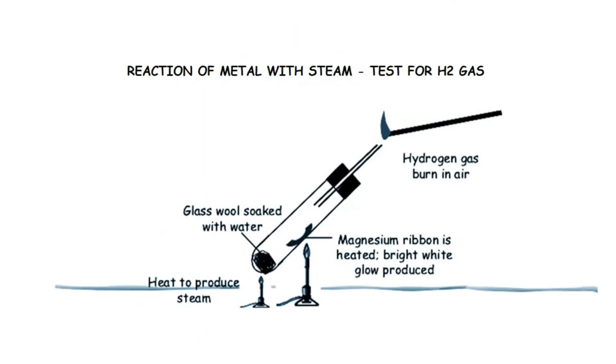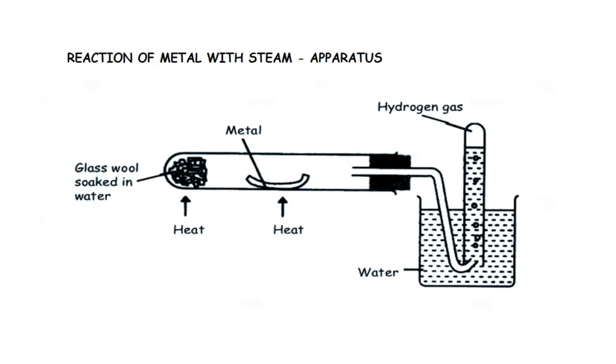This is the setup of the apparatus to do the reaction of metal with steam. Magnesium ribbon is heated, a bright white glow is produced, and the hydrogen gas is tested with a lighted splint. The lighted splint goes off with a pop sound, which indicates that the gas present is hydrogen. Reaction of metal with steam. Hydrogen gas collection is shown here. You can collect the gas.